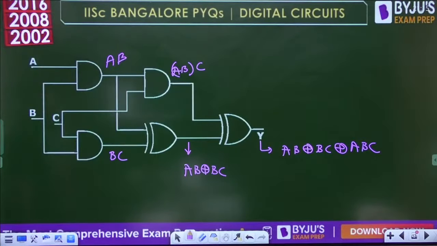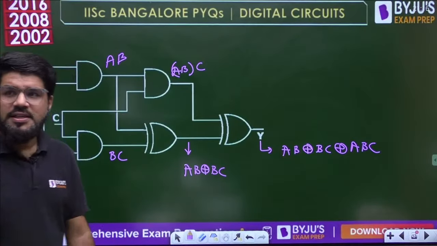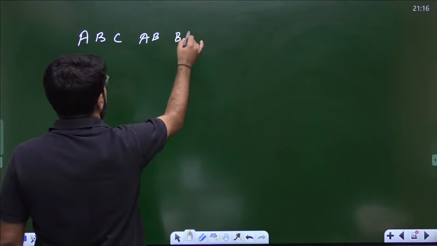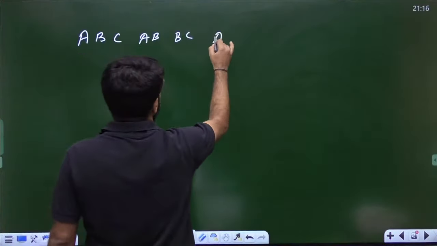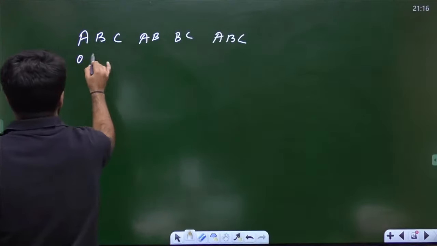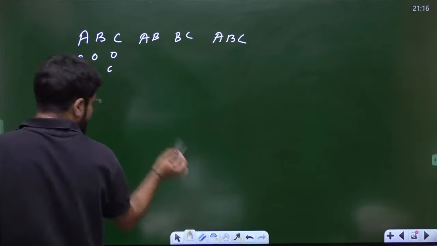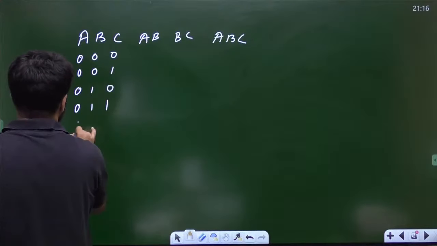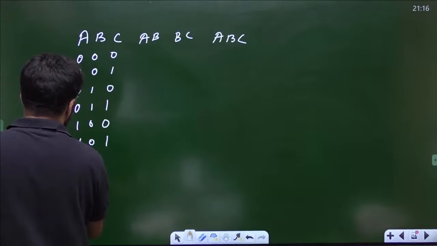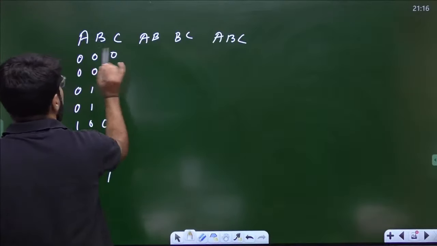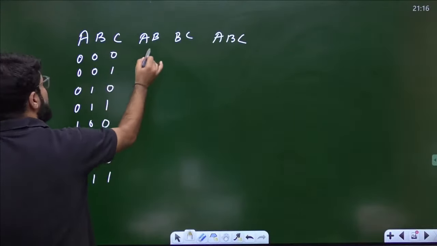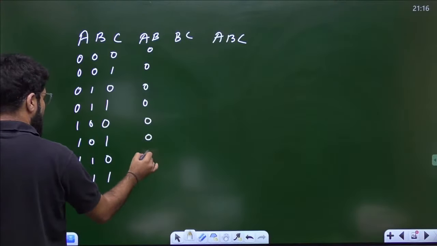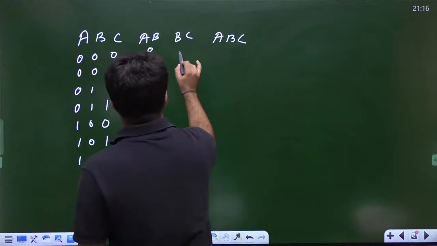Okay, so there are 3 bits. It's a 3 input XOR turning out to be. So what you can very quickly do is, I want AB, I want BC, and I want ABC, right? Let's write down the 8 combinations quickly: 000, 001, 010, 011, 100, 101, 110, 111. Now AB is straight away 0 for the first six, because here A is 0, and here also 0 0. Only at these two it is 1. Similarly, we can work out BC also.